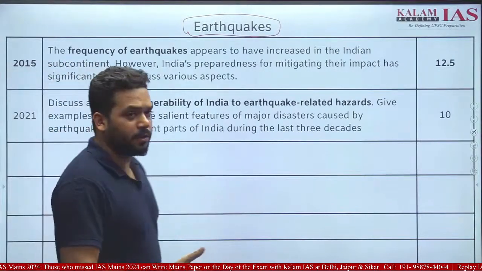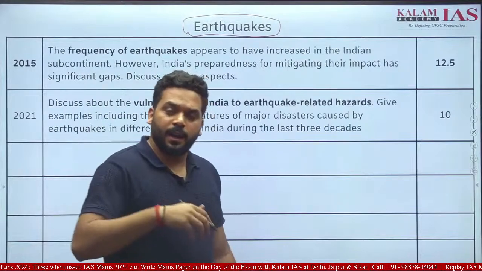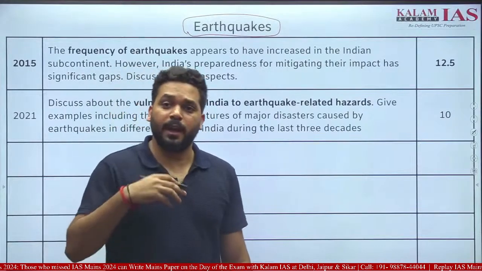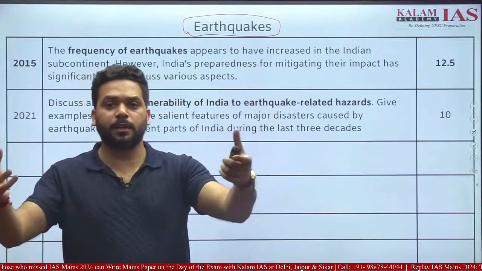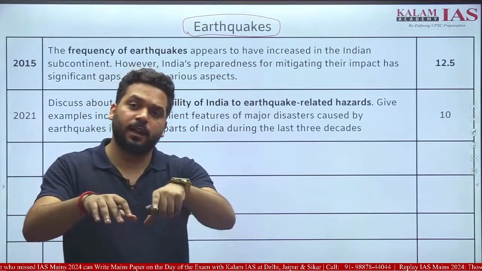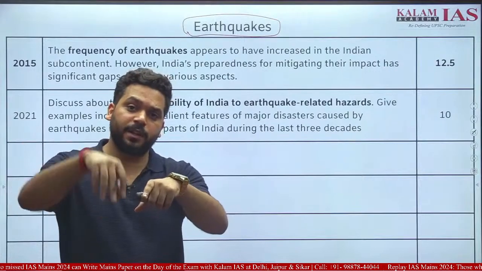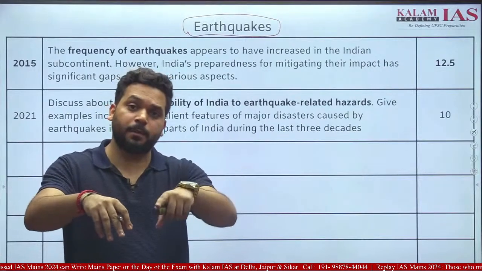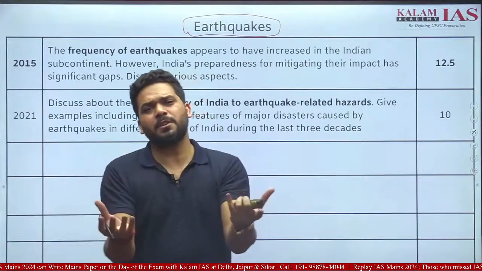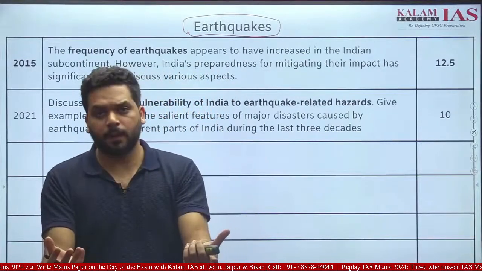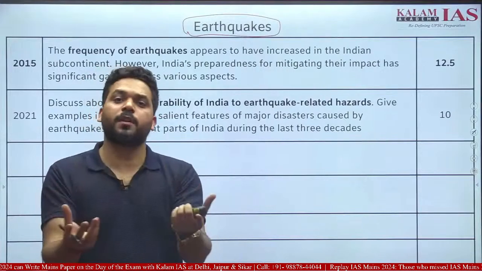When you are preparing for GS3, you have to prepare for earthquake: the causes, both anthropogenic and natural, and then its impacts, and then the measures taken by the government, NDMA measures, and what technology can be used. All these dimensions you have to cover for everything. For floods also you have to cover these dimensions.